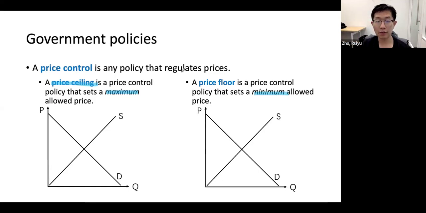So price ceiling happens sometimes in the period where the country experiences a very high rate of inflation. So the government want to control the inflation, so they set a maximum price. They don't allow the companies to increase their price. Right? An example for price floor is the minimum wage. So to improve the workers' welfare, they set minimum wage. That's the minimum price for the labor.